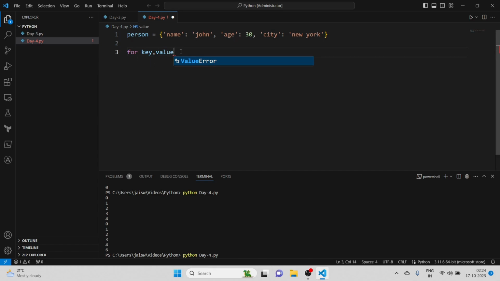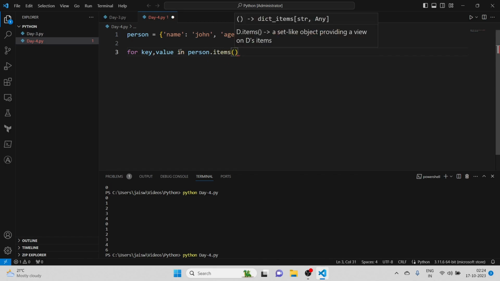So we are going to take two variables for iterating, and here I will write in person.items(). We can use items because it is an available function, which returns a set-like object providing a view on the dictionary's items. That is why we can use the items method.